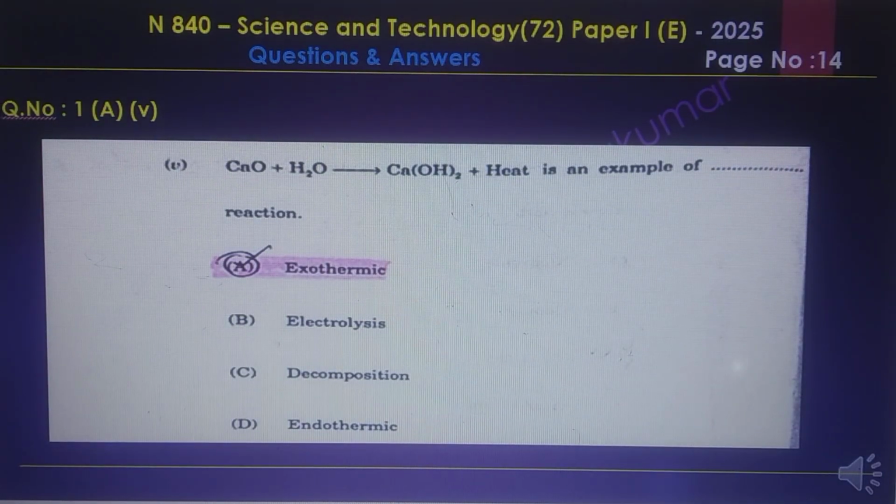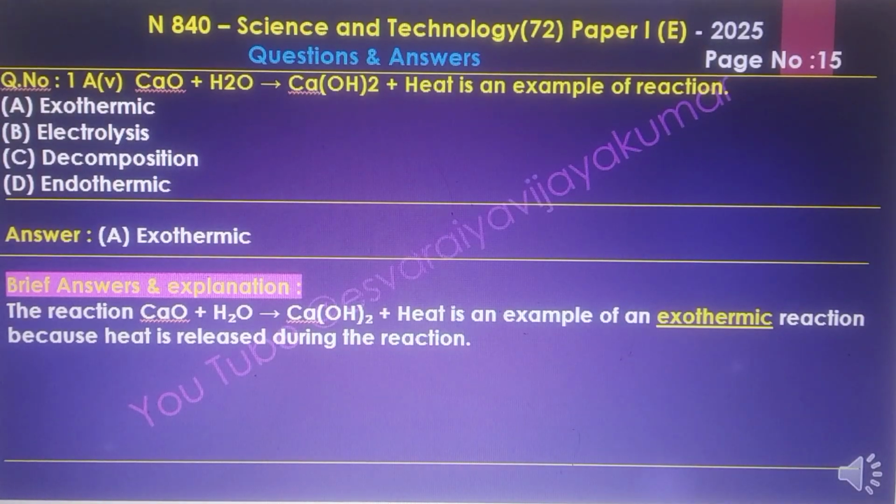Question number 5. Calcium oxide plus water gives calcium hydroxide plus heat is an example of an exothermic reaction. A is the answer. The reaction of calcium oxide plus water, calcium hydroxide plus heat is an example of an exothermic reaction because heat is released during the reaction.